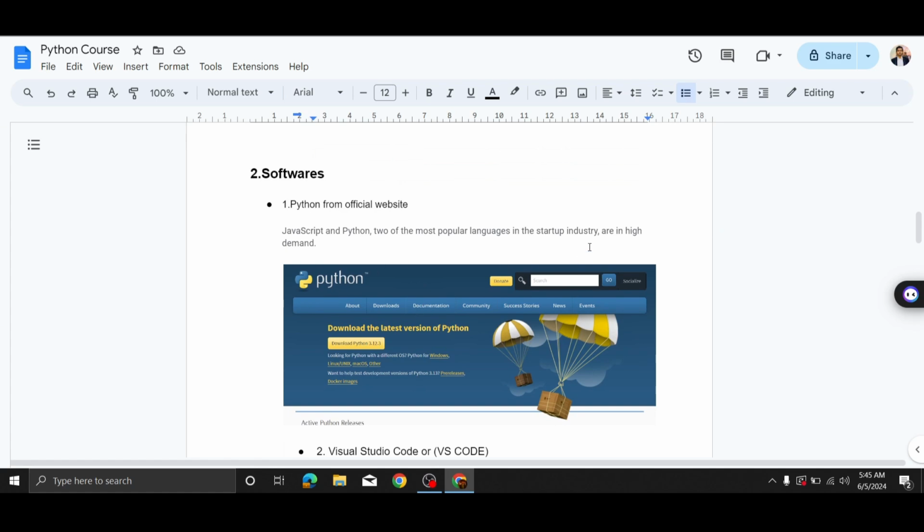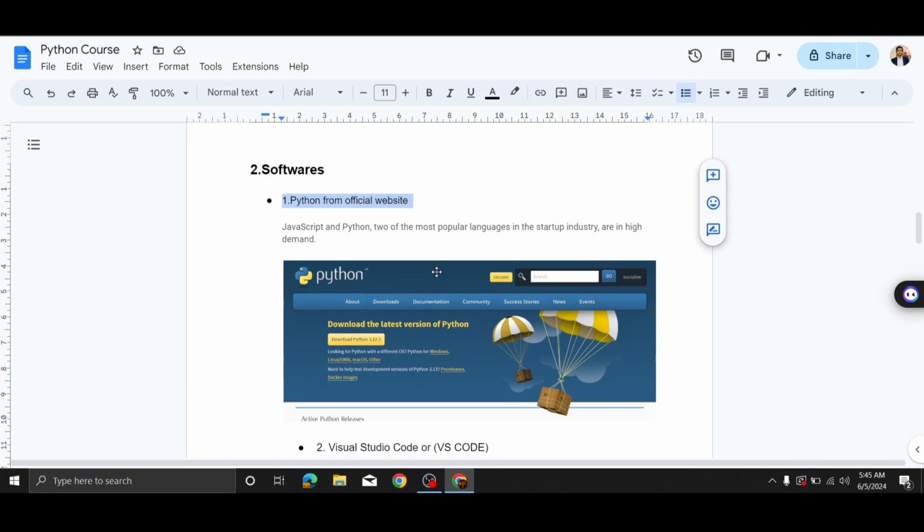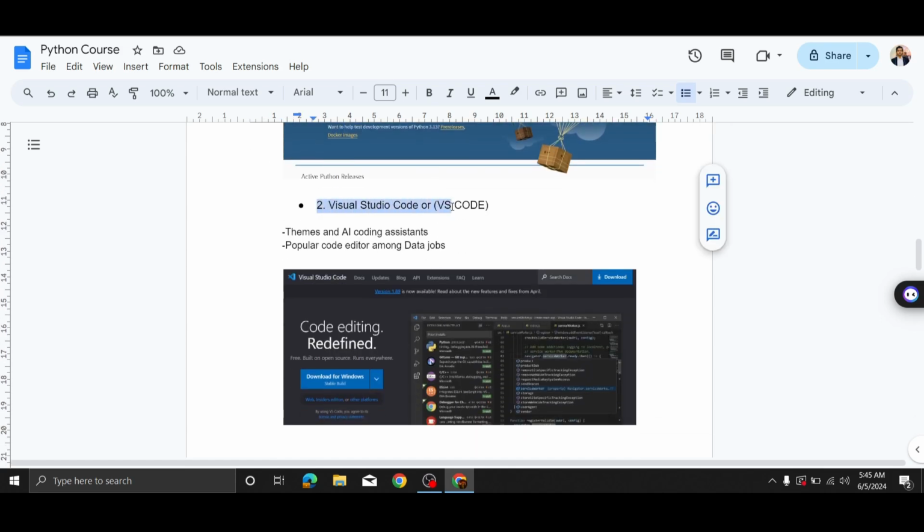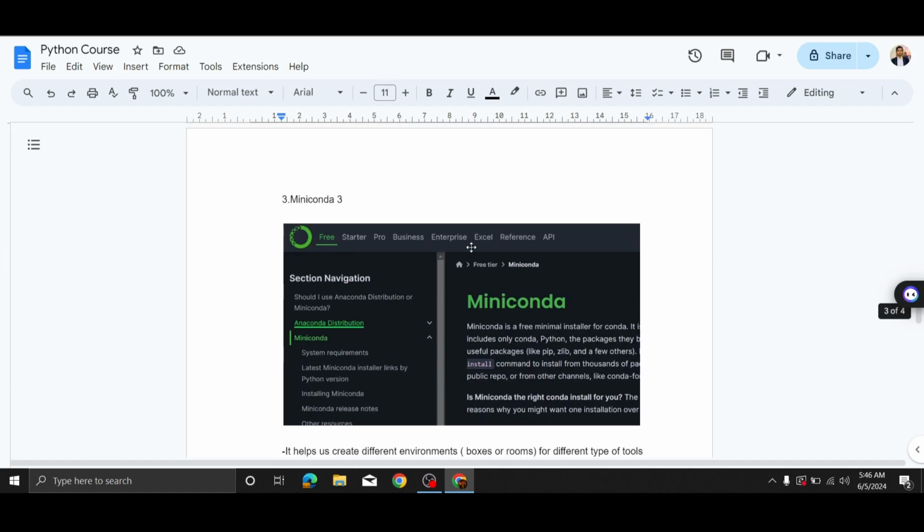Now, here are the softwares which I'm going to use and you should install. First one is Python, which you can download from the official website. The second one is Visual Studio Code. The reason I'm using Visual Studio Code is because of the themes and the AI coding assistants which can help you in learning programming. And it's a popular code editor among data jobs. So if you are going into data analytics, data science, or data engineering, Visual Studio Code is quite popular.